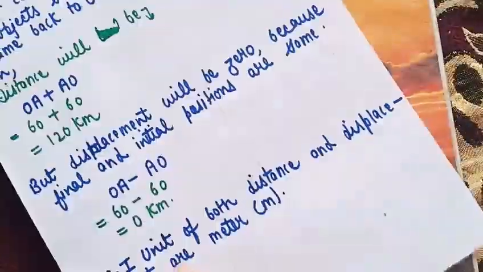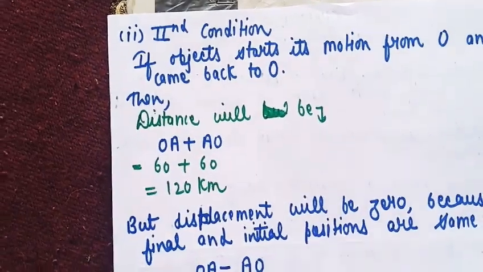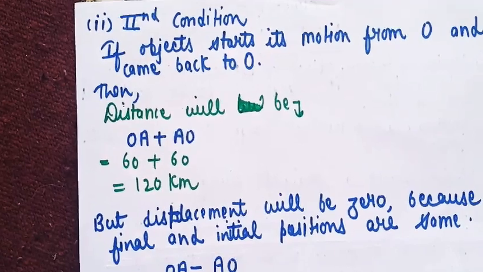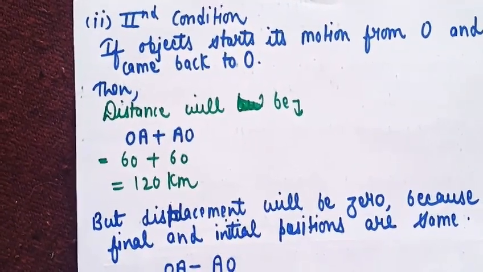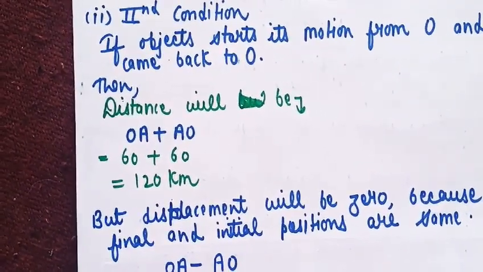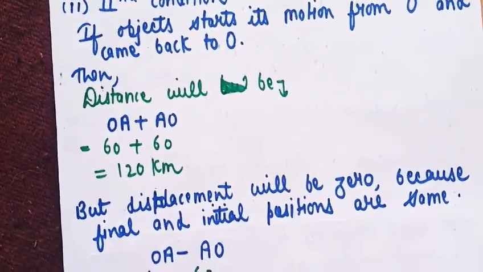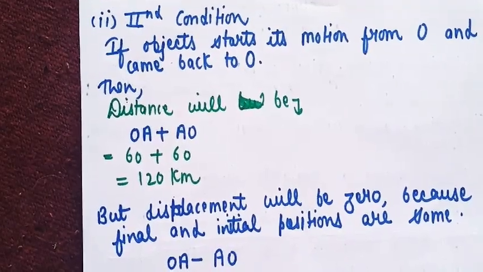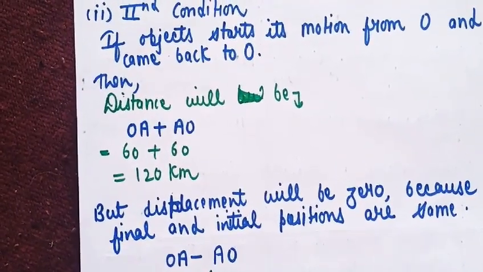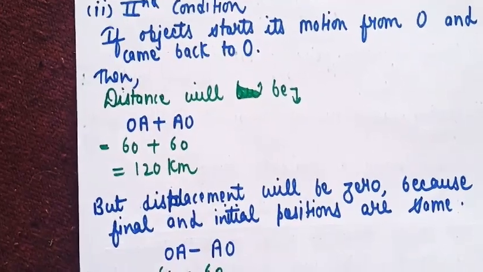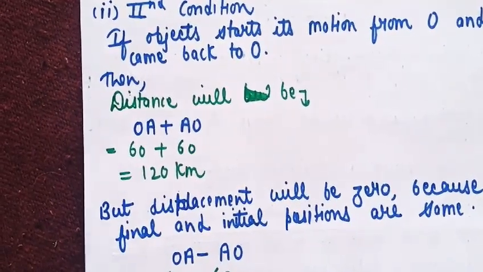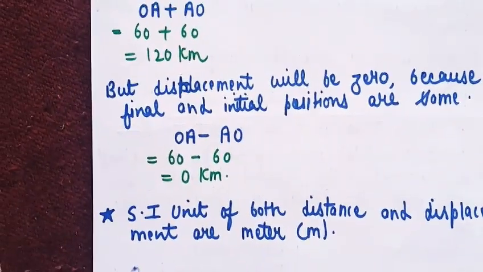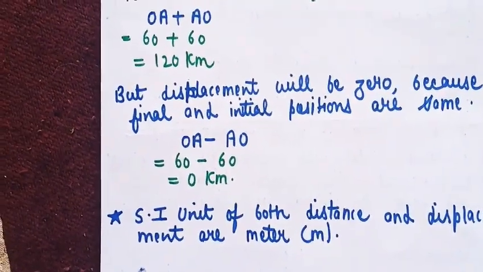I am taking a second condition here. What if the object starts motion from O and comes back to O? Just remember, when you go from your home to school and come back home, you cover a distance of 4 kilometers, but the displacement is 0. Here the condition is the same. The distance will be OA, 60, and coming back to O, 60, that is 120 kilometers, but the displacement will be 0. Why is it 0? Because the initial and final positions are the same.